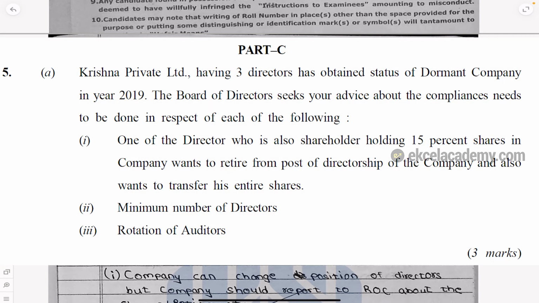Question number 5. Krishna Private Limited, having 3 directors, has obtained status of dormant company in the year 2019. The board of directors seeks your advice about the compliances needed to be done in respect of the following. One, one of the directors, who is also a shareholder holding 15% shares in the company, wants to retire from the directorship of the company and also wants to transfer the shares. Second point, minimum number of directors, and third point, rotation.